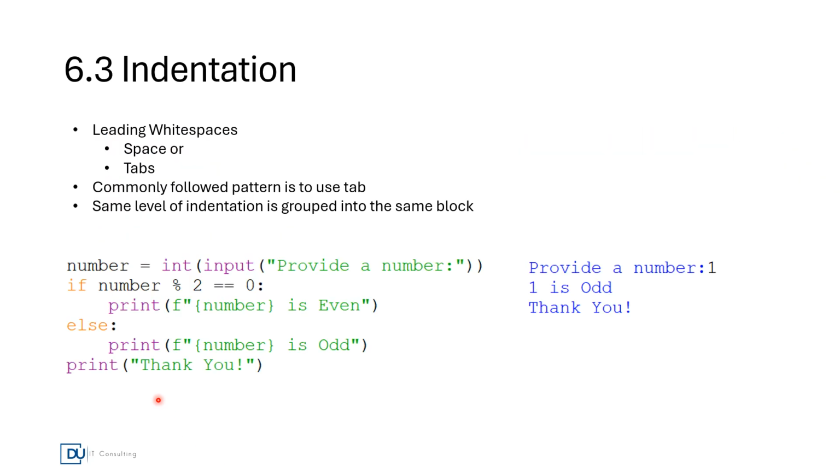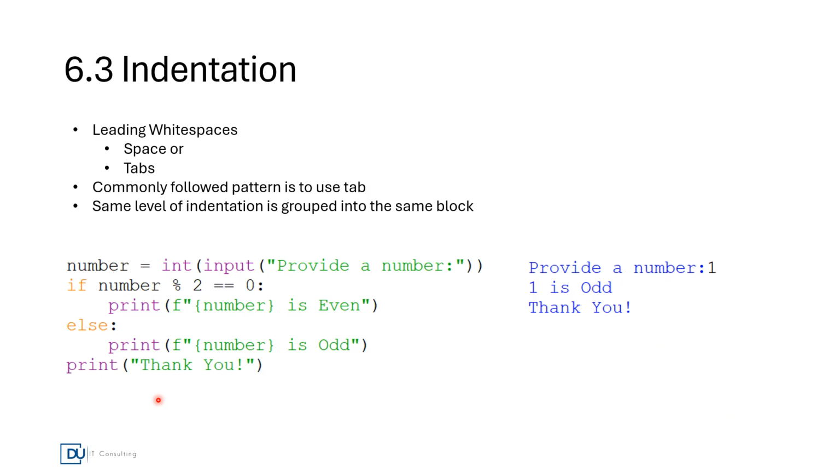Indentation. I'm sure you might have noticed this already. We provide one tab as an indentation so far. In a Python program, if you want to group statements together in one block, then you can give either one or more spaces, or we can provide a tab.